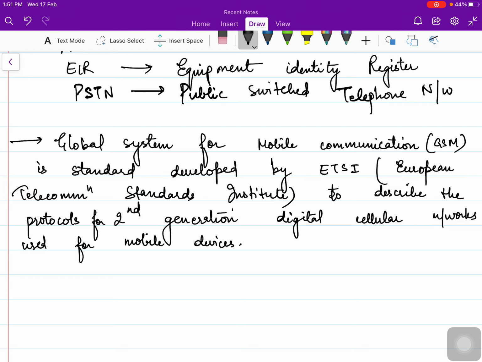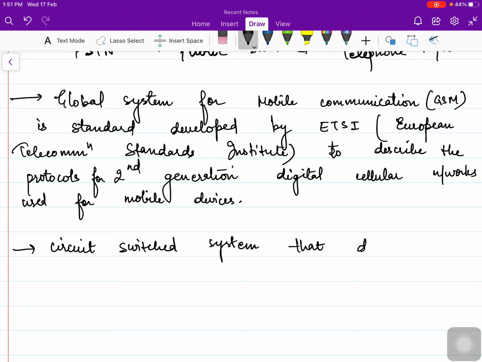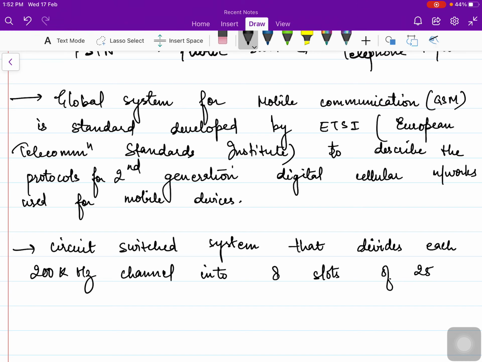So it was basically used for voice transmission, and it is a circuit switched system that divides, this is an important fact about it, each 200 kilohertz channel into 8 slots of 25 kilohertz each. So it divides each 200 kilohertz channel into 8 slots of 25 kilohertz.